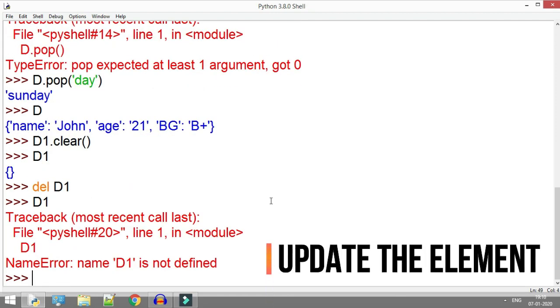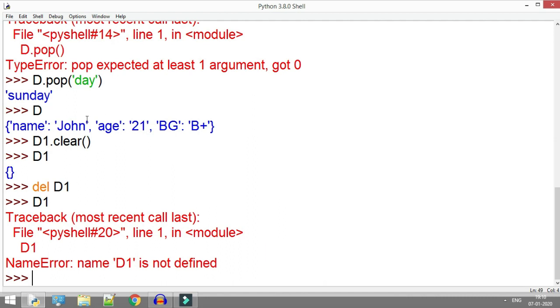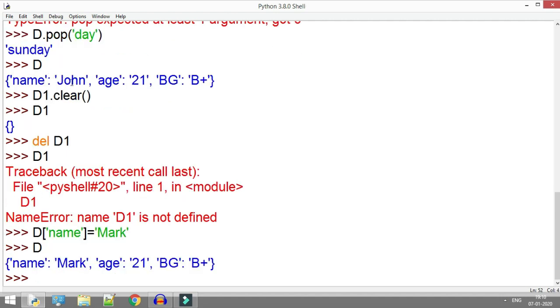If I want to update, suppose I want to change the name John to Mark, then we use d['name'] equals Mark, and the name is changed from John to Mark. This work can be done with the help of the update method also.